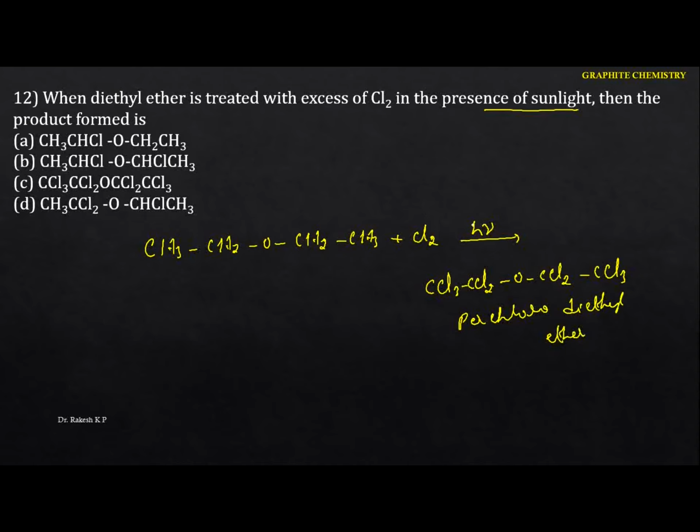Suppose the condition is dark, only alpha substitution is going to take place. That means dichlorodiethyl ether. That means in the alpha position, only one of the hydrogens is replaced by chlorine. That is in the dark condition. But here the condition is in the presence of sunlight, hence what you are going to get is perchlorodiethyl ether. In this case the option is C. So next one.